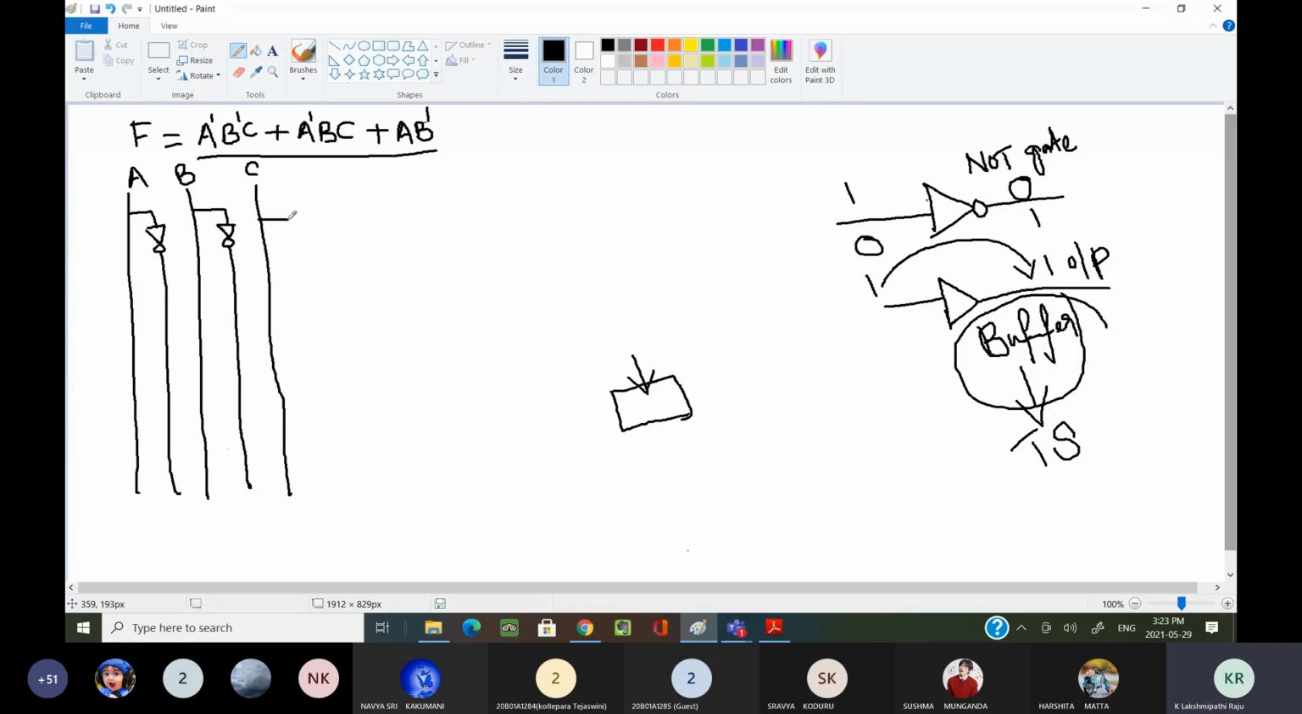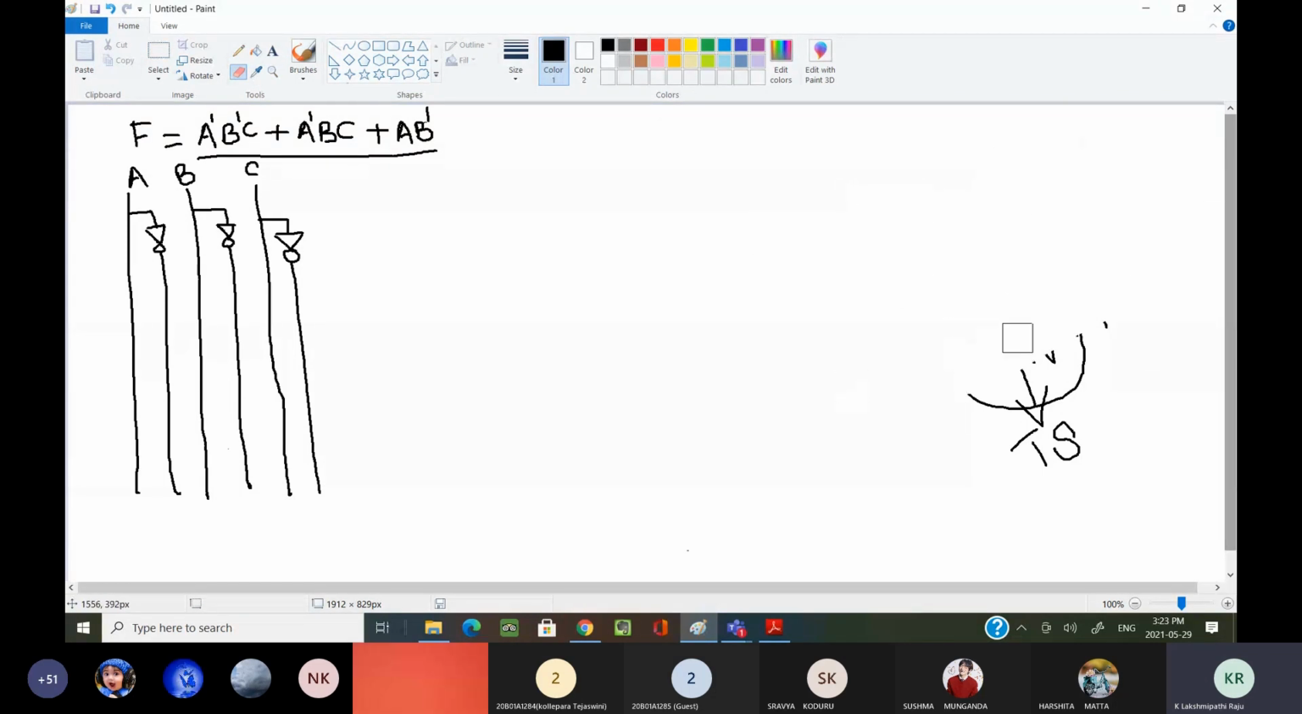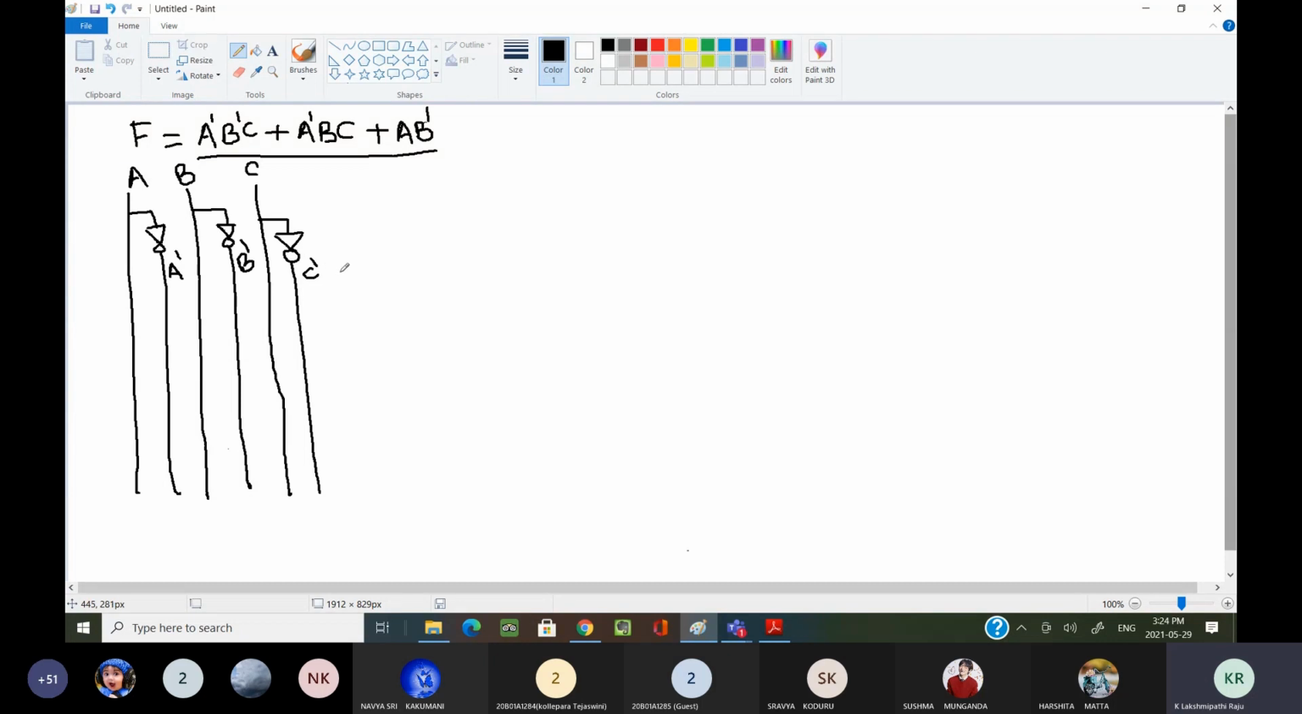Now that bubble plays a very important role. Why have I explained all these things? Because some people forget the bubble whenever they draw circuit diagrams. Wherever you see the bubble, not only in the NOT gate, but in logic circuits or circuit diagrams, it will complement your input. Now here I can get A complement. If I connect here, I can get B complement. If I connect here, I can get C complement. I hope you are getting this.